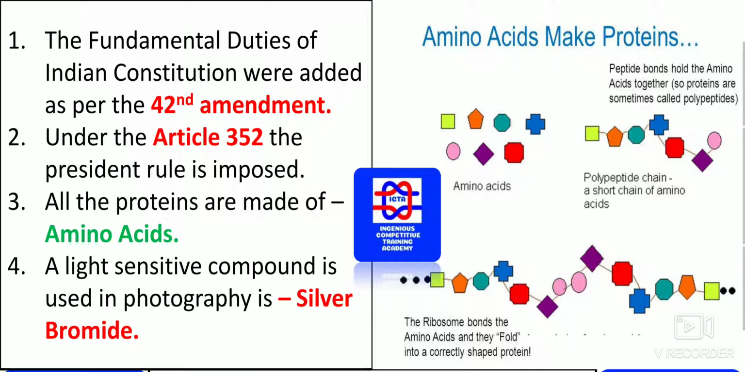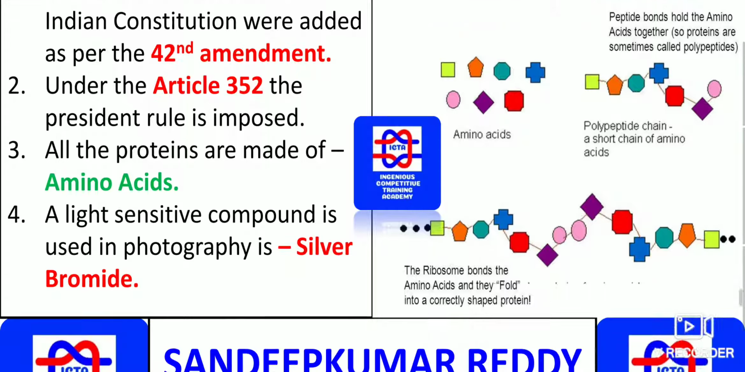You can see on the right side how exactly amino acids make protein. These amino acids directly form a polypeptide chain. This is one thing, and the ribosome bonds the amino acids and they fold into a correctly shaped protein.